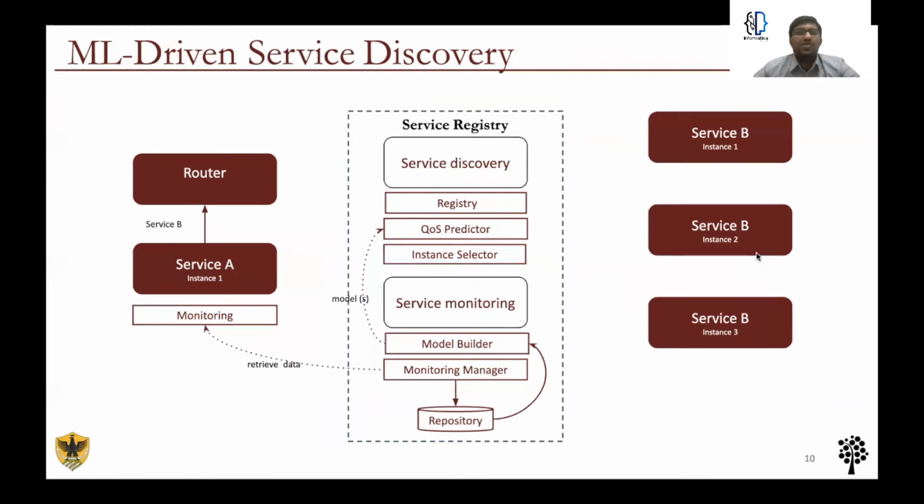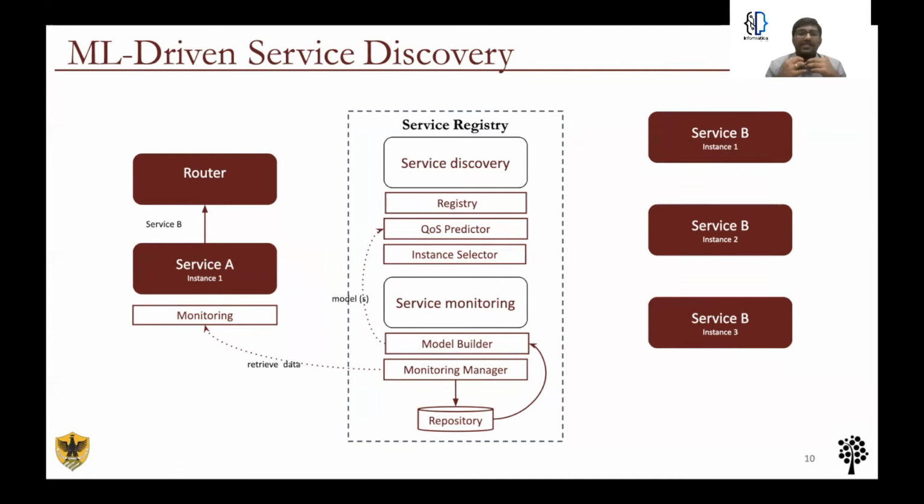The figure here shows the high-level architecture of the machine learning-driven service discovery approach that we have developed. With each microservice instance, there is a monitoring component that is responsible for monitoring the different quality of service and context data such as time of receiving a request, response time provided, throughput, CPU, etc. Below we can see a set of components which are responsible for data collection and building machine learning models.